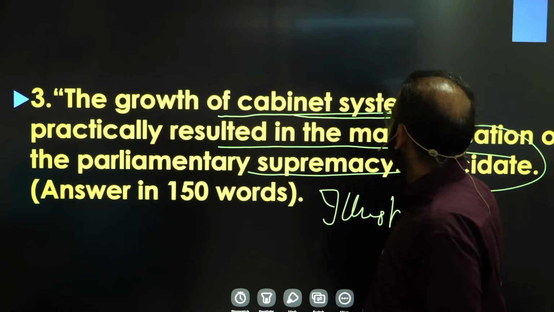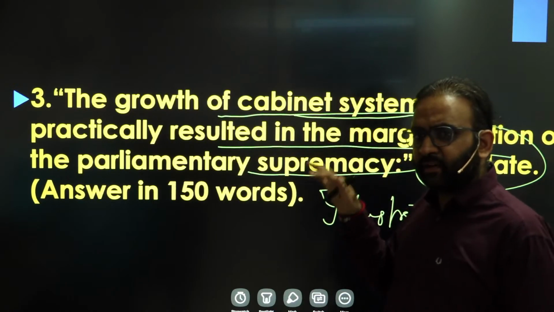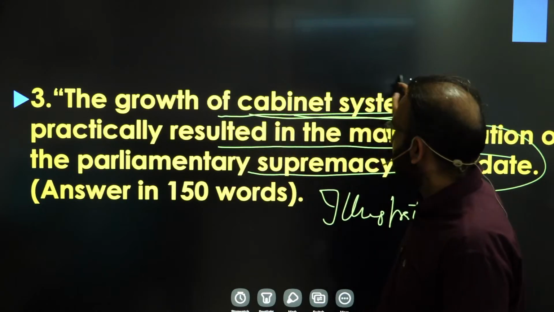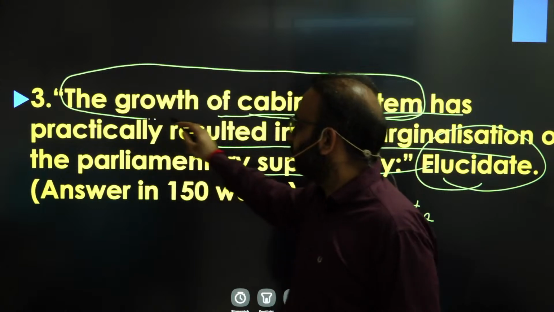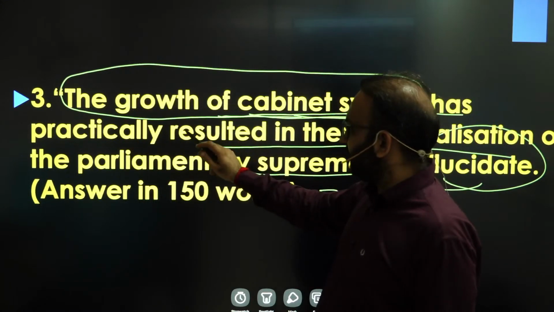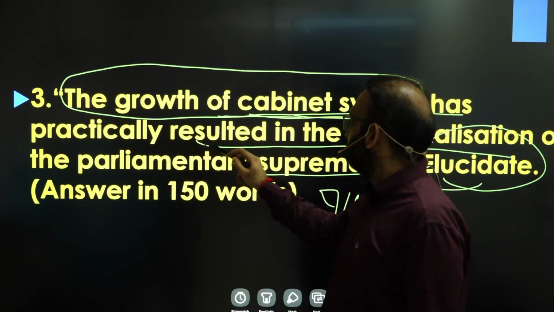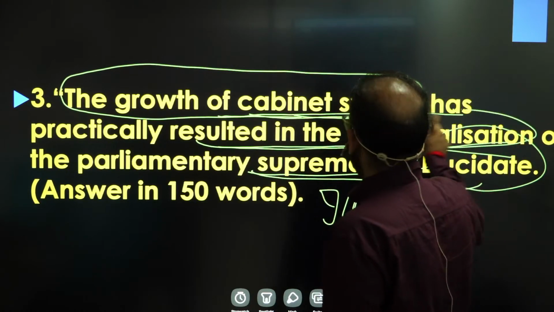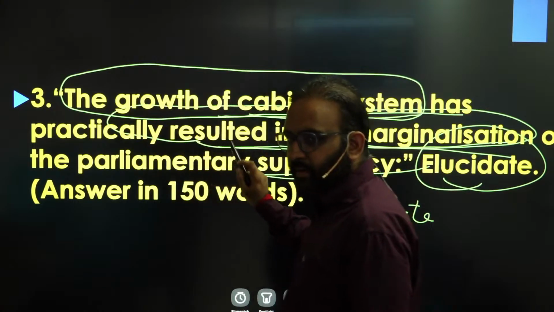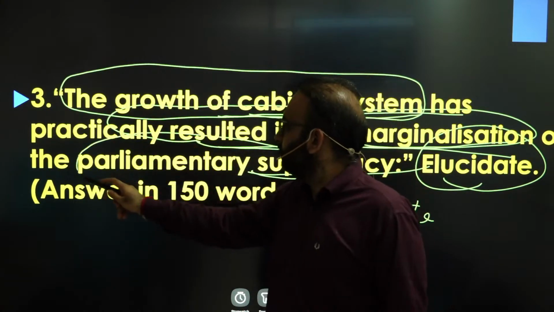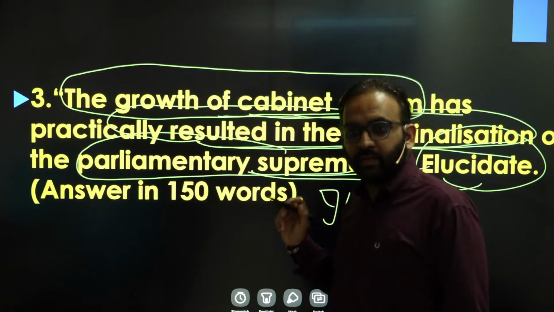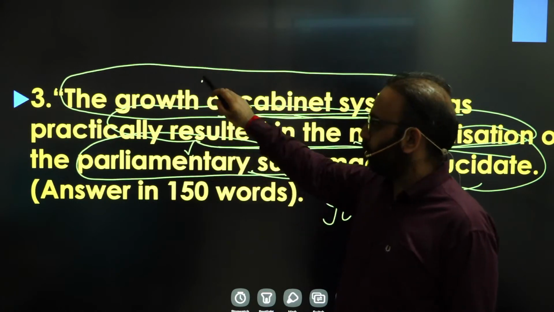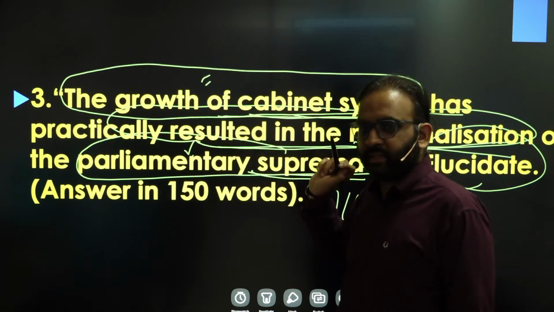So for that purpose, you can bifurcate the given statement. The first key phrase is the growth of cabinet system. Second is practically, meaning in reality, resulted in the marginalization of parliament. Third is parliamentary supremacy. So you have to explain three things: parliamentary supremacy, growth of cabinet system, and the resulting marginalization.